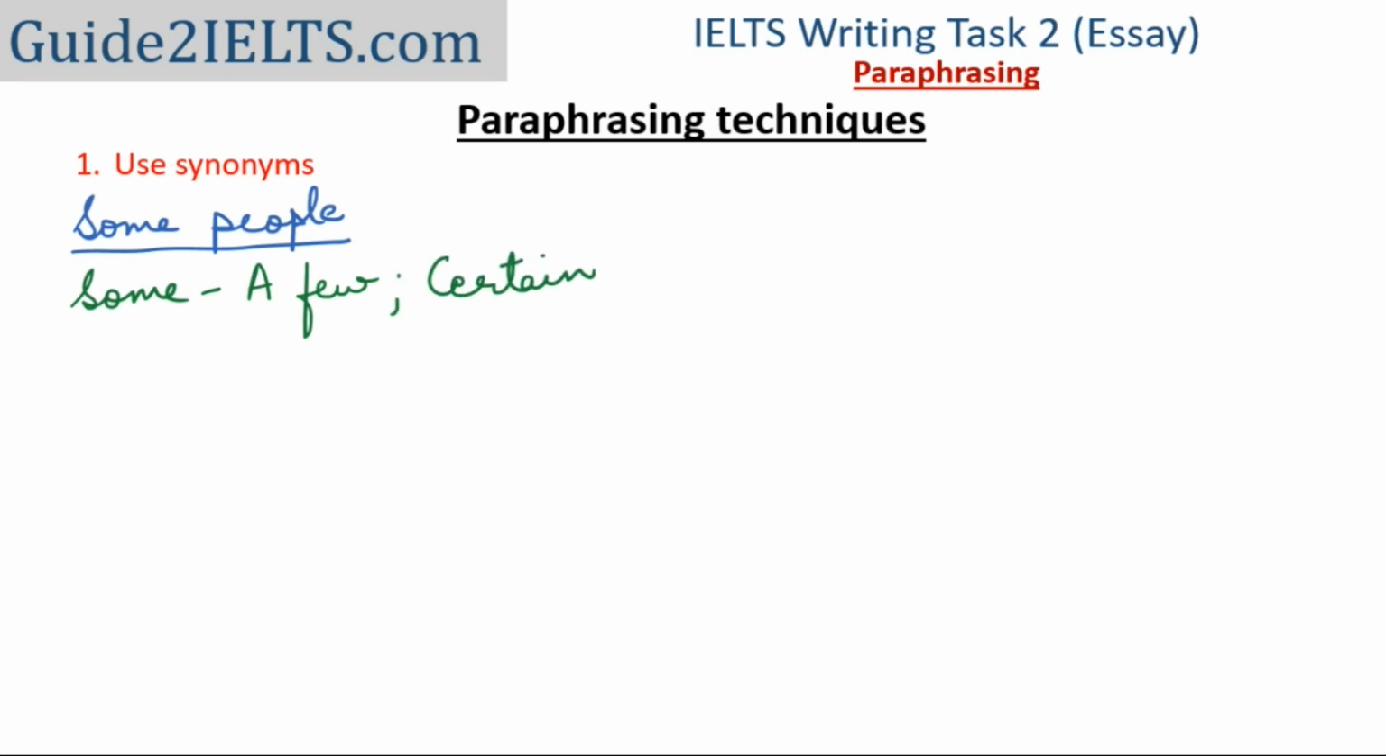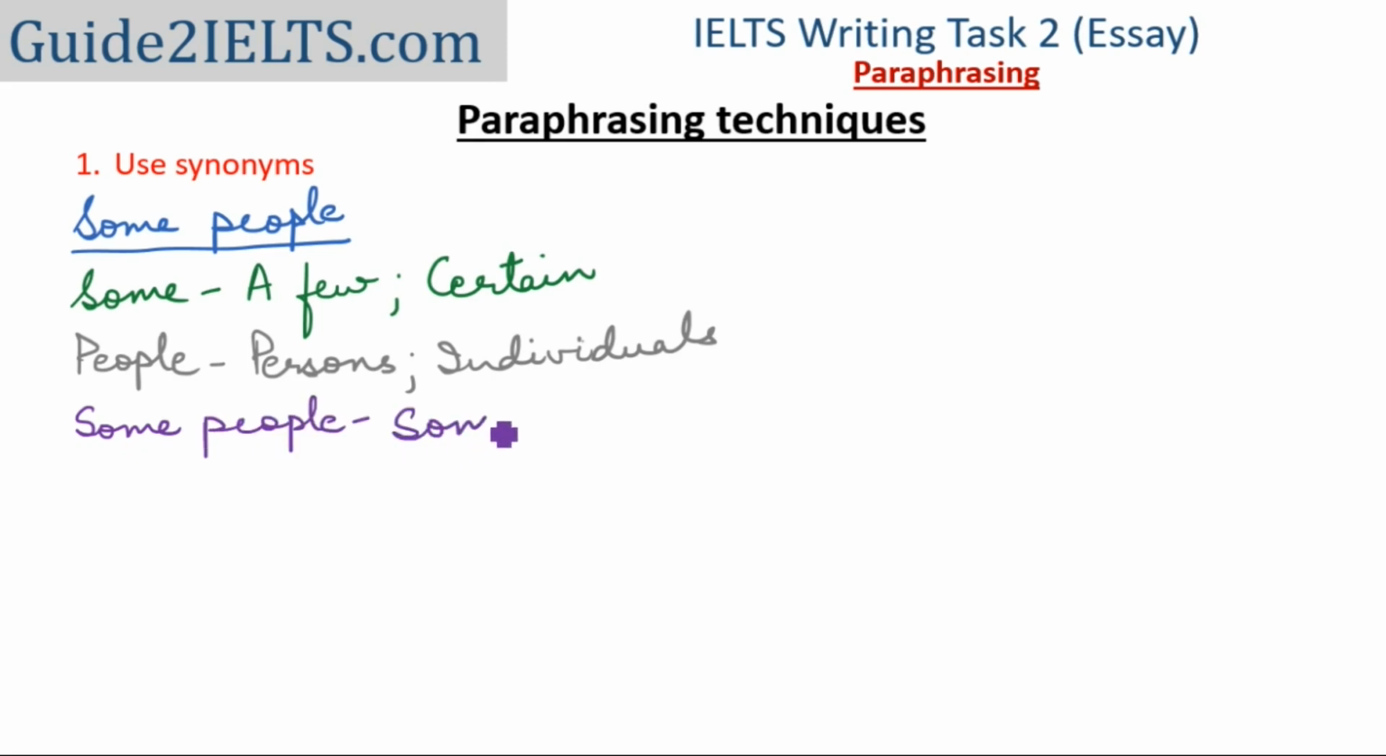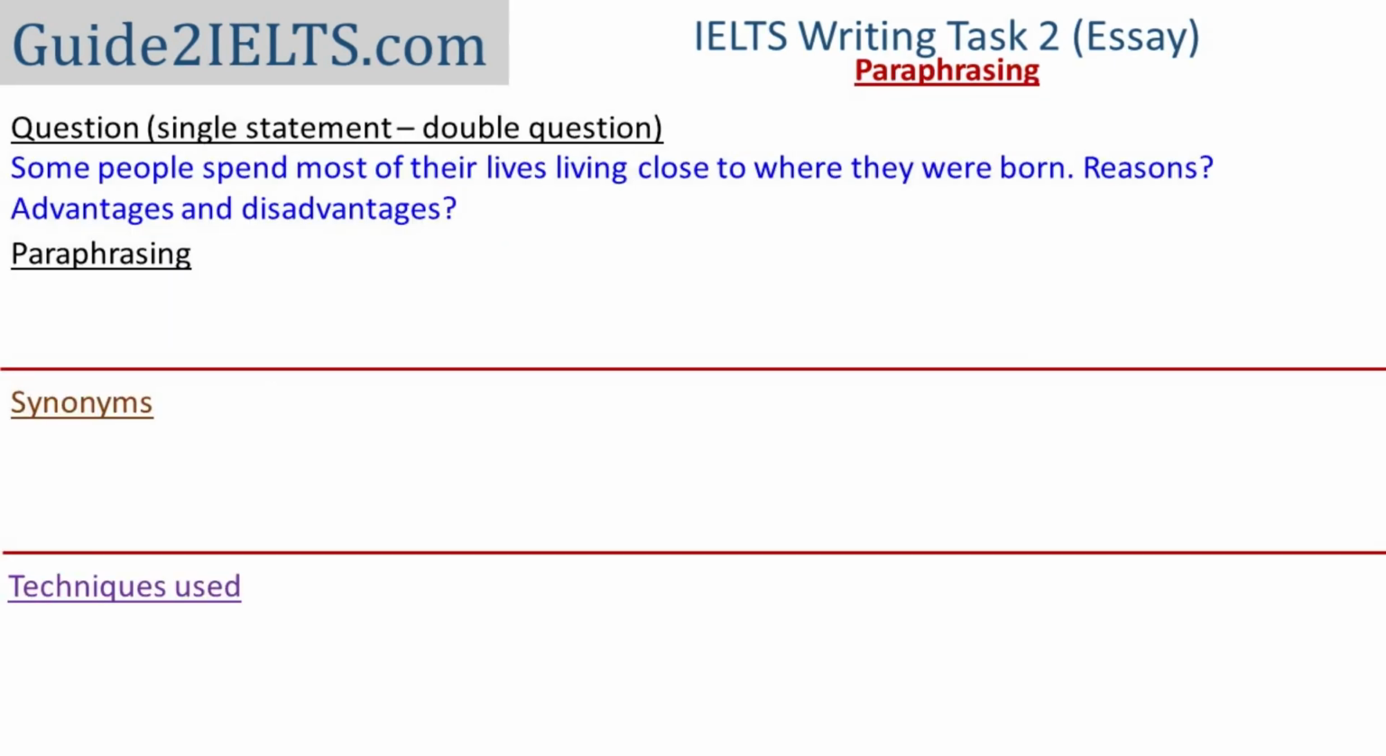Instead of people, we can write persons or individuals. Depending on what the question is about, there can be other replacements for the word people. These I'll keep discussing as we practice the questions. Another option is to replace some people with some and other people with others. Let's work on the first question now. This question has just one statement. Some people spend most of their lives living close to where they were born.